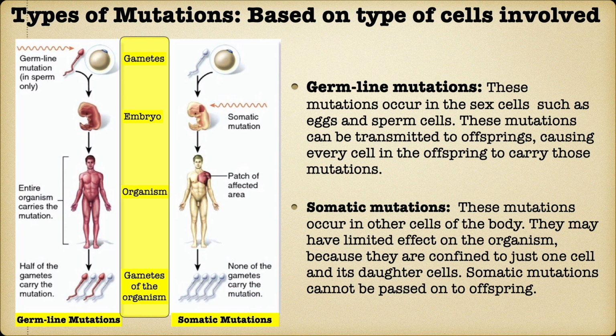Somatic mutations occur in cells other than the sex cells. Impact of the somatic cell mutations is limited as they cannot be passed on to the next generations. Look at the picture on your screen to understand the difference between the germline mutation and somatic mutations.